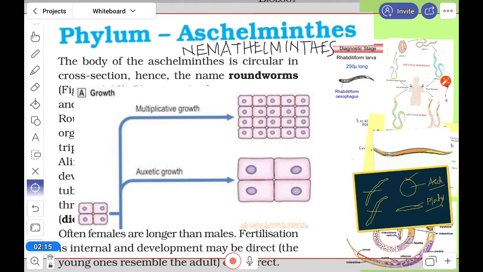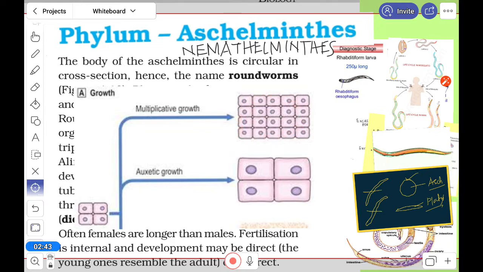What is auxetic growth? Auxetic growth means growth by increase only in cell size but not in number. Suppose the cell size is here. In normal multiplicative growth, we know that the cell will divide: one cell into two, then four cells into sixteen, like that.